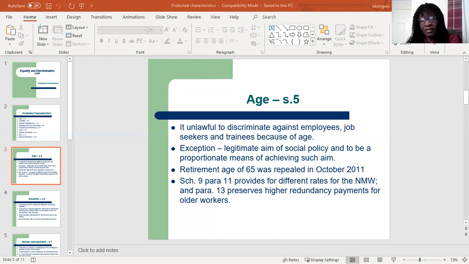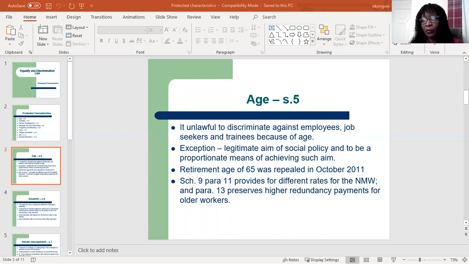However, this is even already included in the Equality Act. All right, so in Schedule 9, paragraph 11 of the Act provides that it is not age discrimination to continue to have different rates of national minimum wage. And then we would see that paragraph 13 allows higher redundancy payments for older workers.